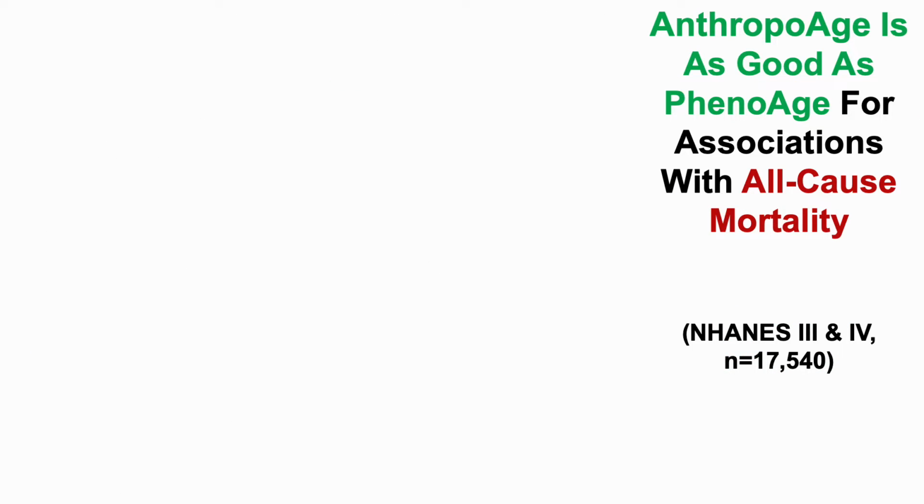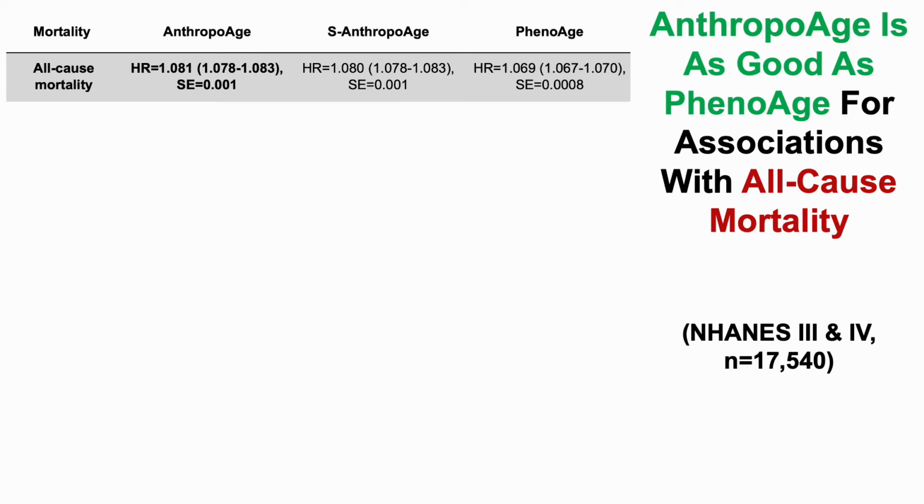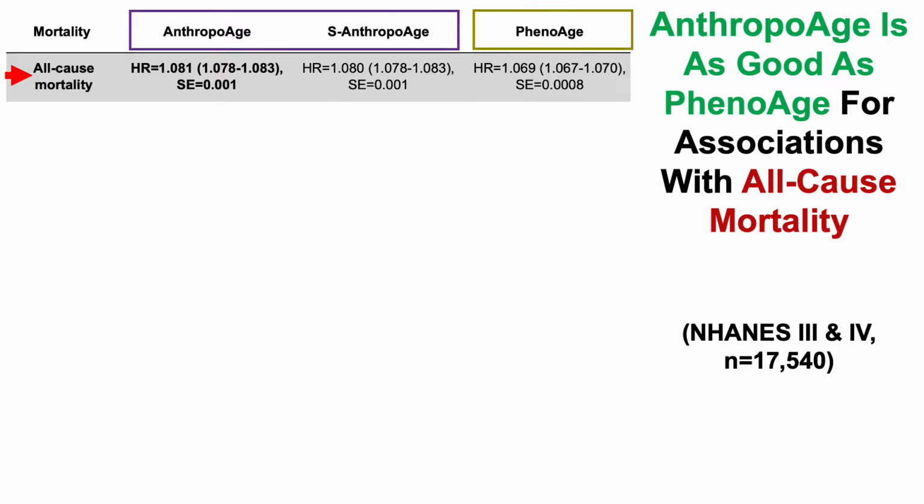So as we'll see, AnthropoAge is as good as PhenoAge for associations with all-cause mortality. And these data were generated using the NHANES 3 and 4 studies, which included more than 17,000 people. So first, in looking at all-cause mortality risk, as shown there, and when evaluating two different AnthropoAge measures, including AnthropoAge and S, or simplified AnthropoAge, and I'll have more on that in a minute, and comparing those two measures against PhenoAge, we can see that the hazard ratios for both AnthropoAge measures were above 1, and also the data in parentheses, which is the 95% confidence interval, that too was above 1.